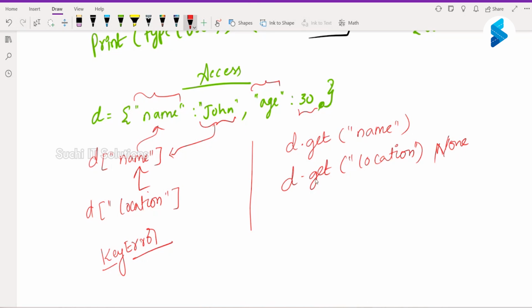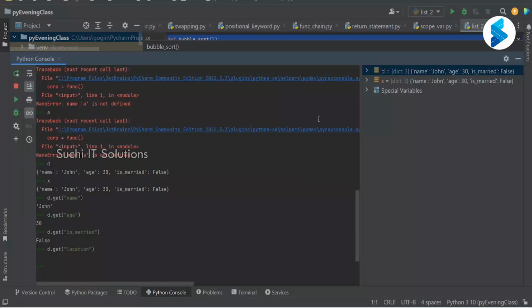So if the key isn't present in the dictionary, your square bracket approach will throw a key error, whereas your get function will just return none and will not throw any error. Is it clear? Clear, sir. Right, so that is what we have tried here.